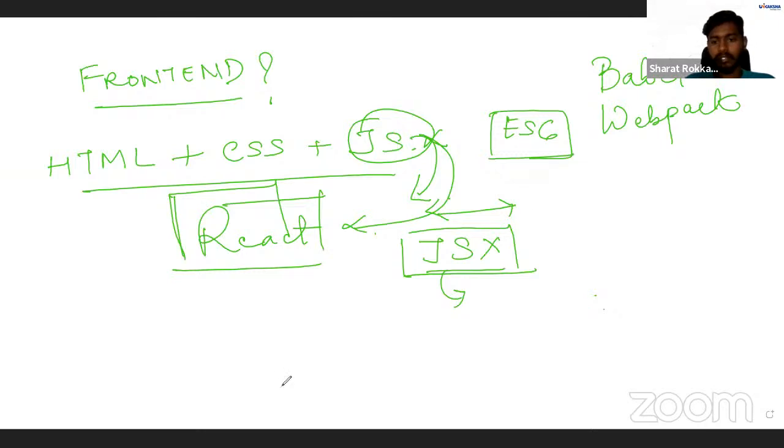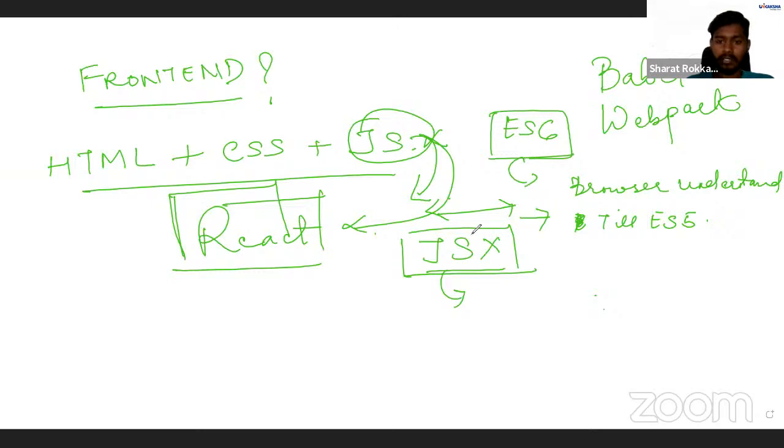What Babel does is actually, as I mentioned, this ES6 version, right? So the browser understands till ES5, but this JavaScript code has been written in ES6, right? So there are some issues, right? How are these issues being solved? So there comes in your Babel and Webpack.